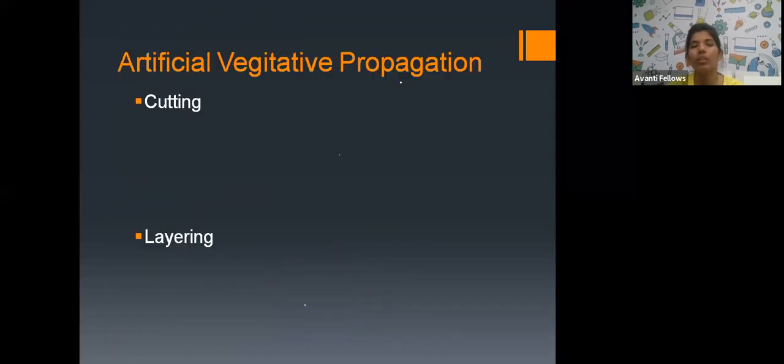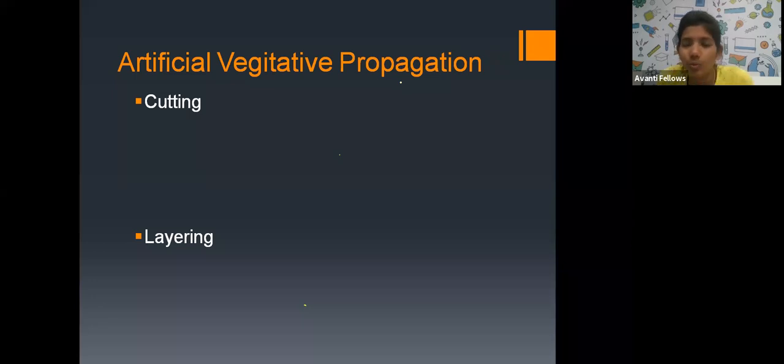You can unclick now. So now we'll see the artificial vegetative propagation. Offset also involves it. I didn't mention all the things, just for your understanding purpose. I just said tissue culture.